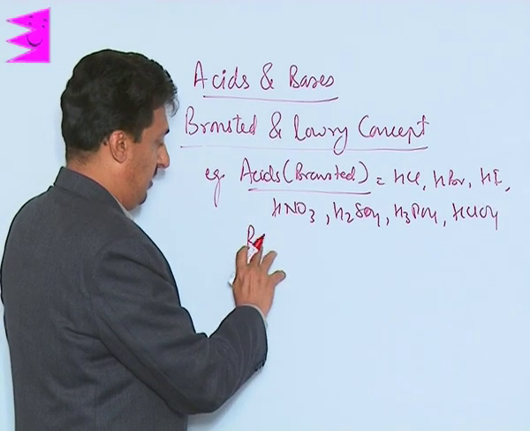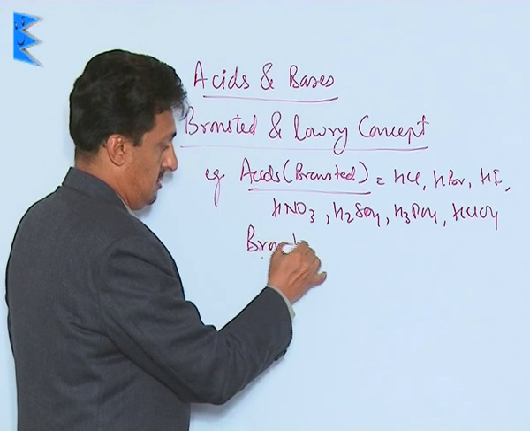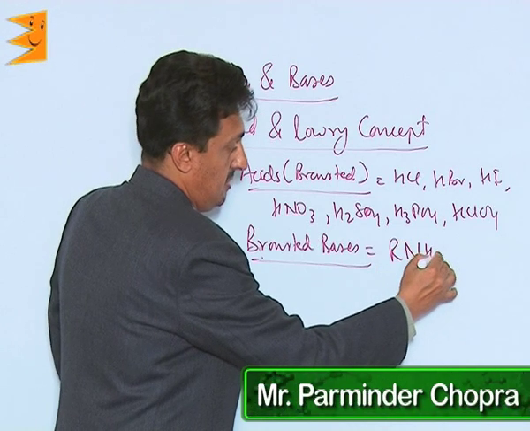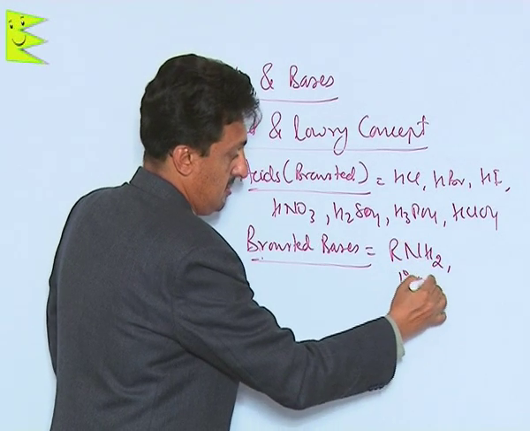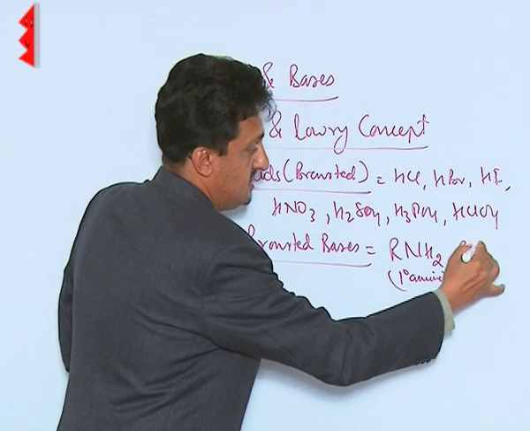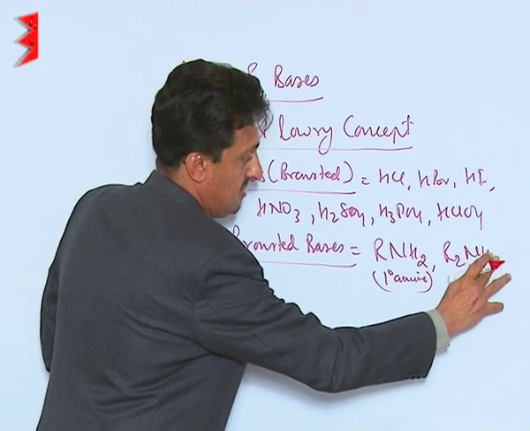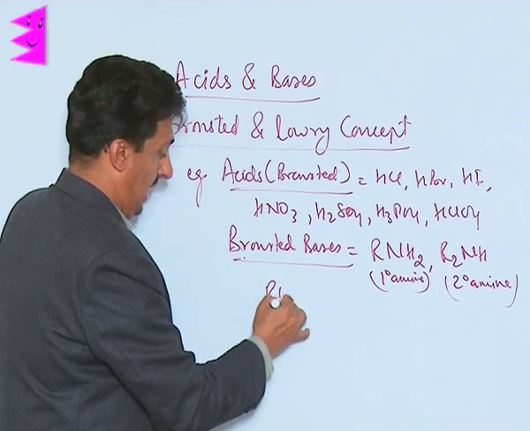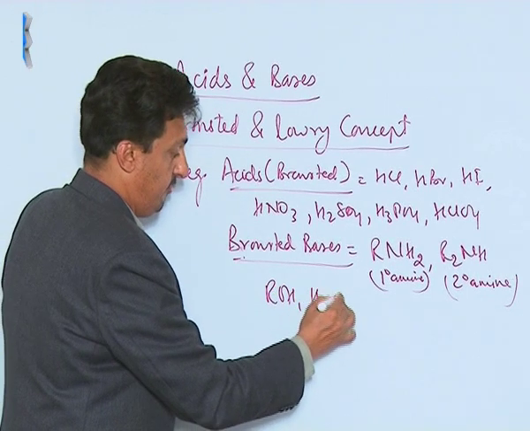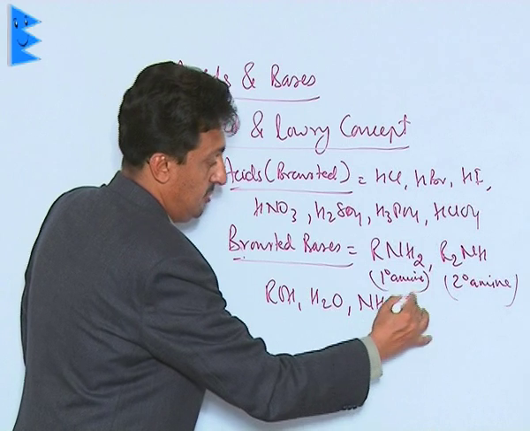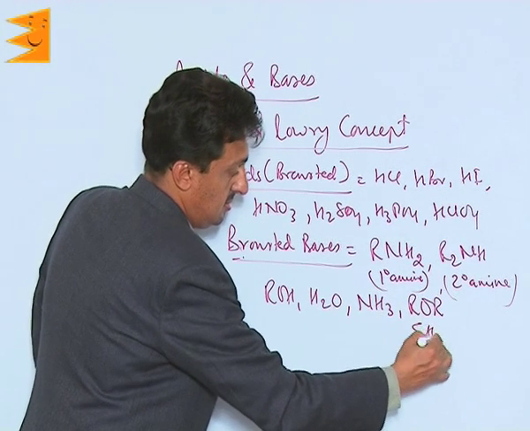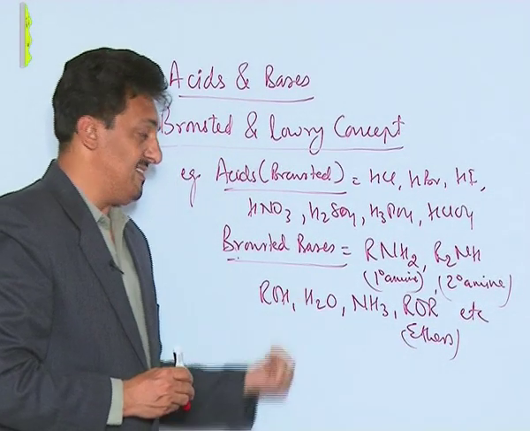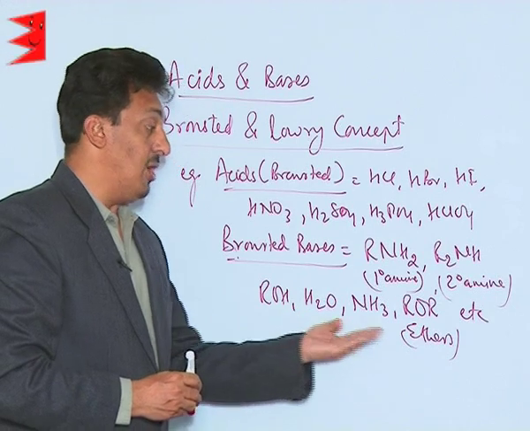Similarly, the Bronsted bases will include primary amines, secondary amines, alcohol, water, ammonia, ethers, etc. All these are proton acceptors.